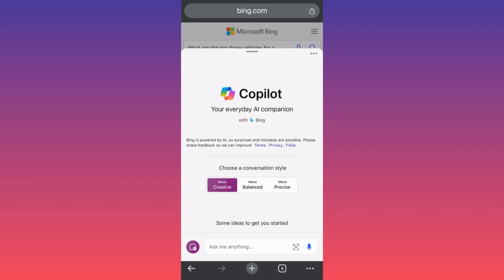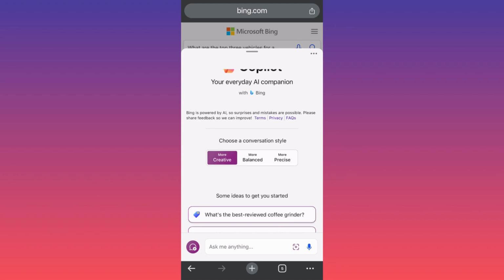As you can see over here, the conversation style is divided into 3 different sections, which give you different types of answers, which could be more creative, which means you're not going to get the exact answer, or you can work with more precise. So the way you can communicate with it is by simply clicking the way that works best for you.